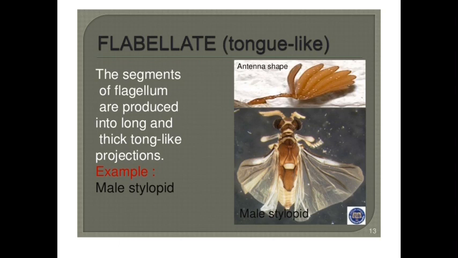Next one is a flabellate type of antenna. That antenna has a tongue-like appearance. The segments of the flagellum are produced into long and thick tongue-like projections. That structure is found in the male stylopid, and that antenna is called a flabellate type of antenna.